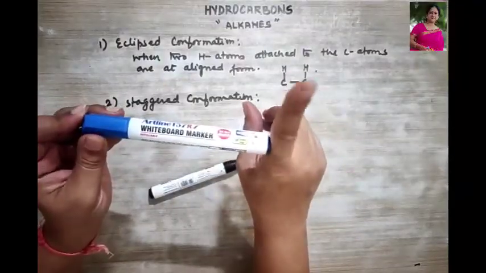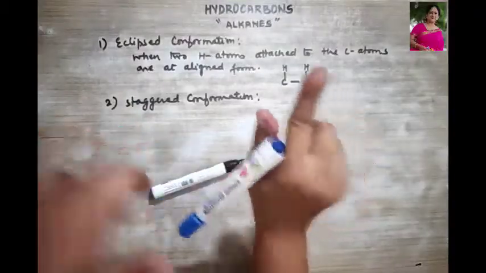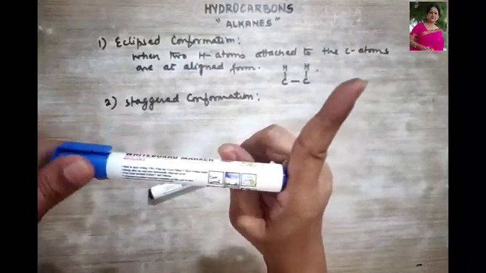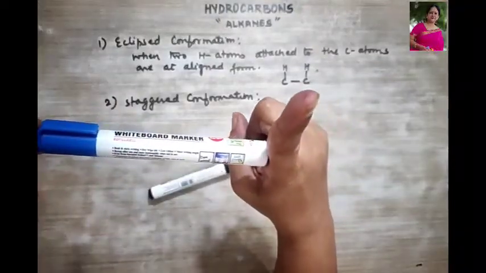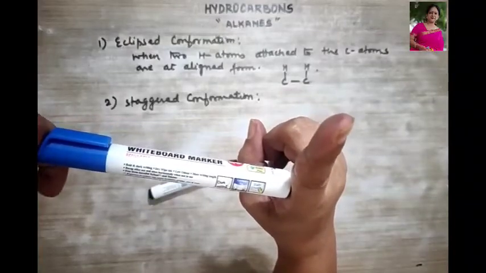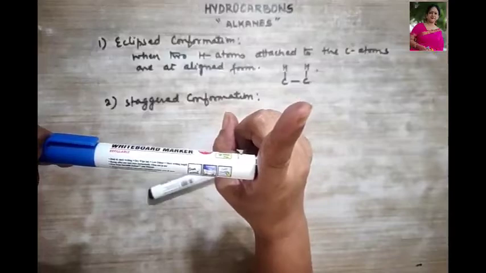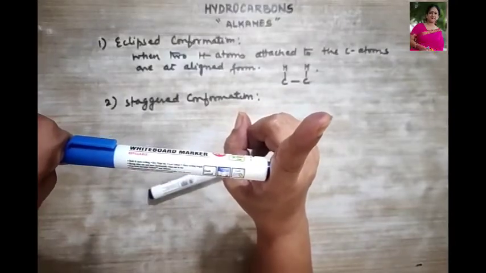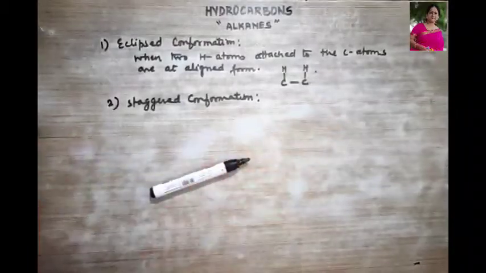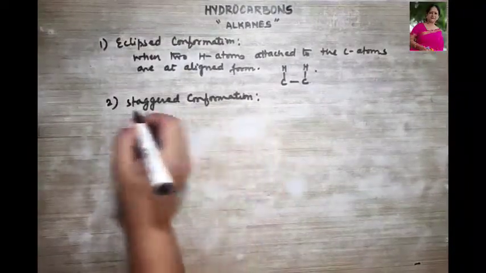When one hydrogen is here and the other hydrogen is just the opposite, like this, let me make it. This is your staggered conformation, when this is one hydrogen and this down here is another hydrogen. Okay, they are oppositely attached, opposite to one another in different planes, we can say. Then they are termed staggered conformation.